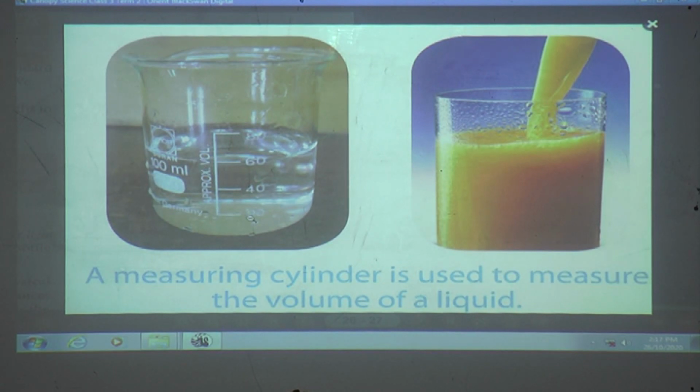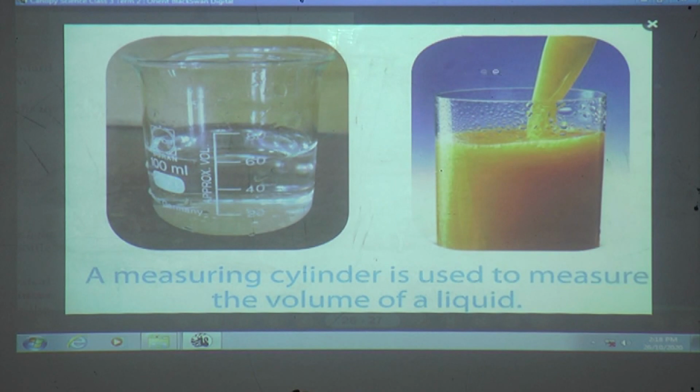Can you see 20, 40, 60, 80? This cylinder is 100 ml. Okay, how much is it? 100 ml. So we measure volume with measuring cylinders which are of various sizes. The standard unit of volume is the liter. We measure smaller volumes in milliliters.